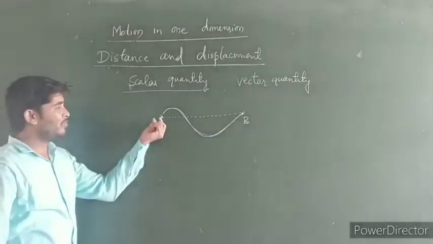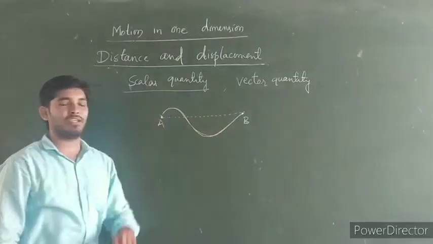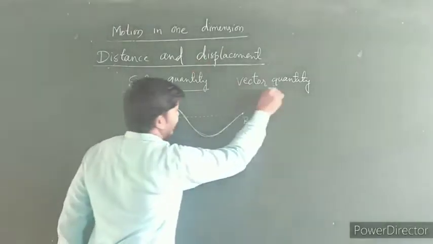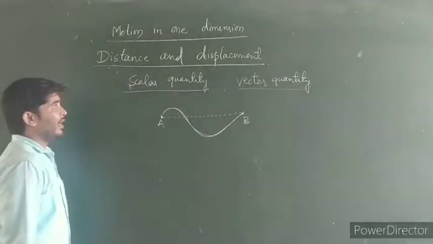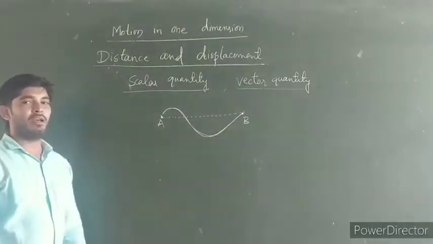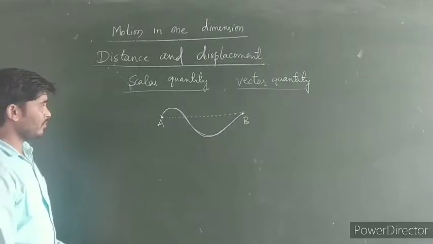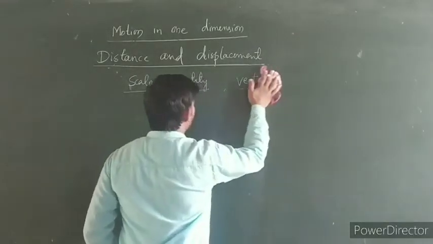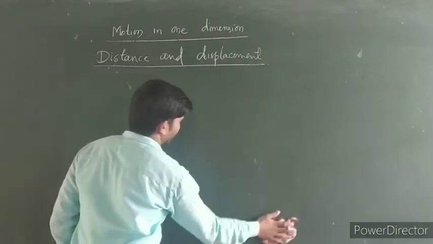Why? Because the displacement has a specific direction. That's why the displacement is considered a vector quantity and distance is a scalar quantity. So now let us see how to represent the displacement of a body.